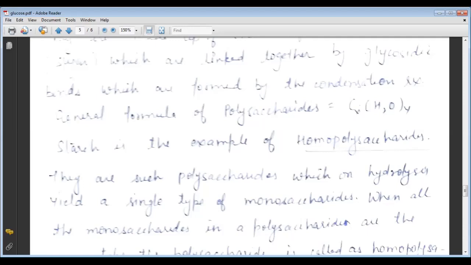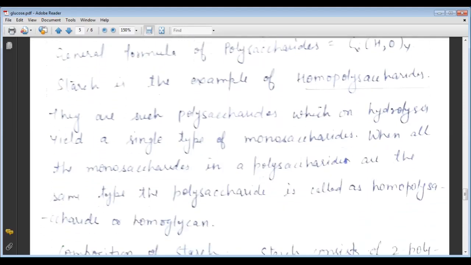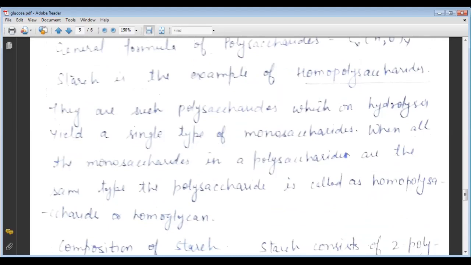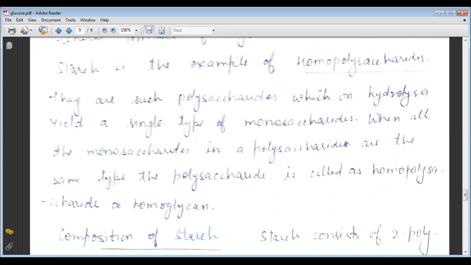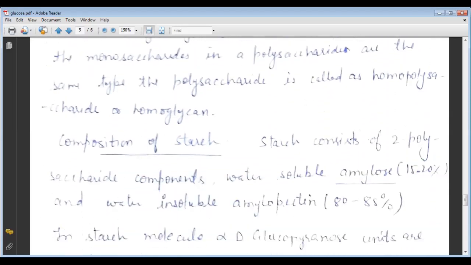We know that starch is a non-reducing saccharide, and it does not reduce Tollens' reagent. Starch is the best example of homopolysaccharides. These are polysaccharides which on hydrolysis yield a single type of monosaccharide. When all the monosaccharides in a polysaccharide are of the same type, the polysaccharide is called a homopolysaccharide or homoglycan. These are the definitions of homopolysaccharides.